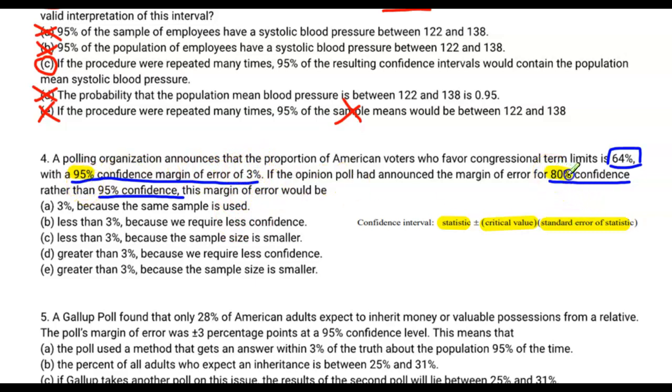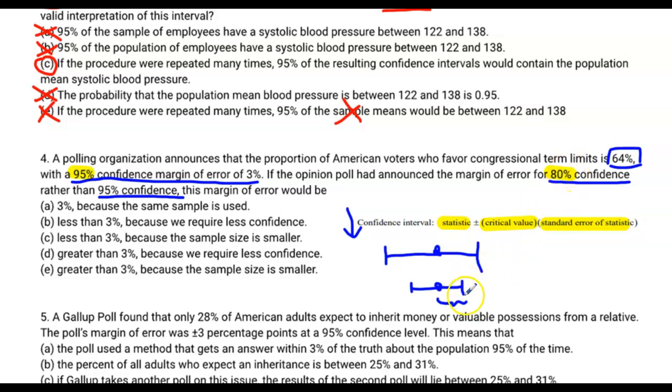If I'm only dealing with 80% confidence, think about it. That confidence interval is going to go, that's right, it's going to go down. If the confidence interval is going down, or in other words, it's going from a confidence interval that kind of looks like this to a confidence interval that looks like this, that means that our wings are not as big. We're able to say that we are 95% confident that this interval captures the population parameter, but we're only 80% confident that this captures the population parameter.